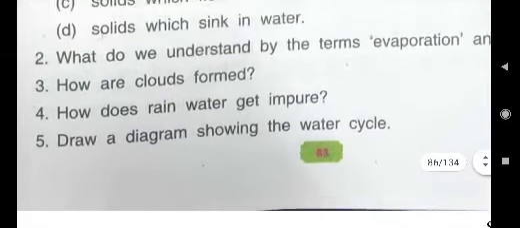That is, draw a diagram showing the water cycle. Many of you have already drawn the diagram of the water cycle. Wherever you have drawn it, there only you write answer E5. And those who have not drawn it, they will draw the diagram of the water cycle which is given here on page